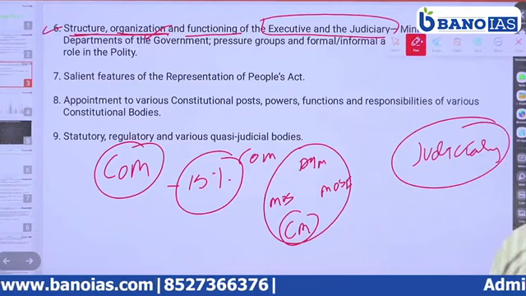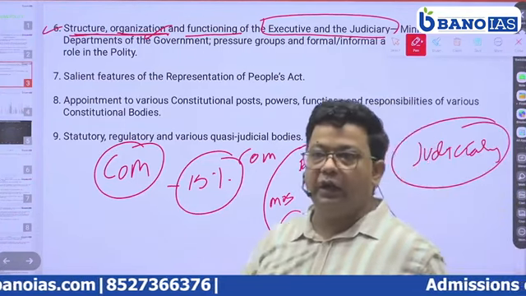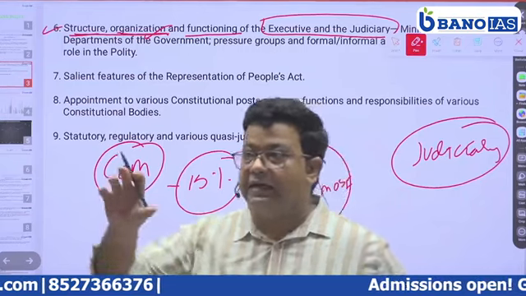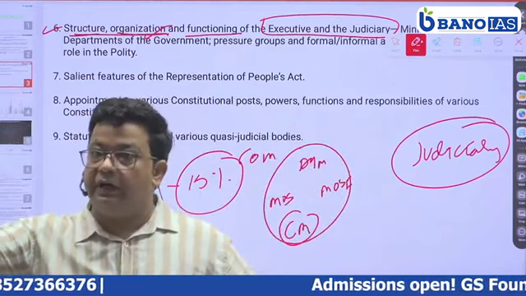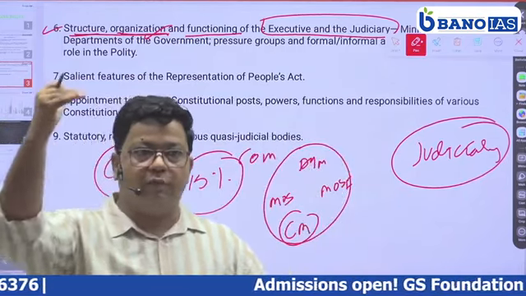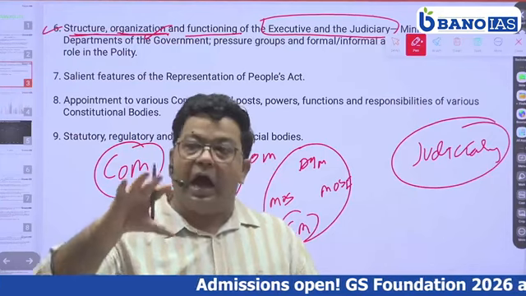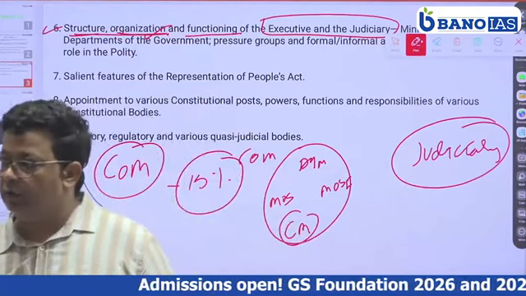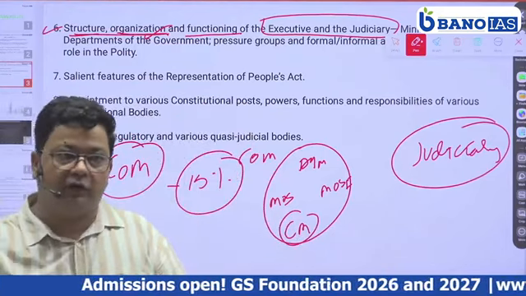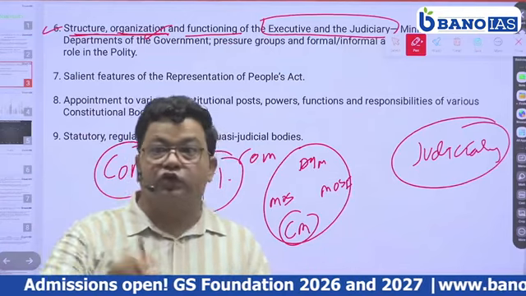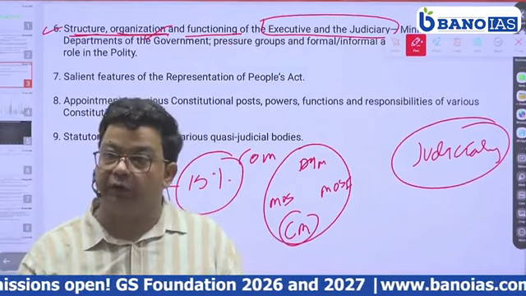Hierarchy of the judiciary. In India we have an integrated judiciary, but in a hierarchy. Topmost is the Supreme Court. How is the Supreme Court formed? What is the debate with respect to the Supreme Court? Strength: who has the power to change the strength of the Supreme Court?